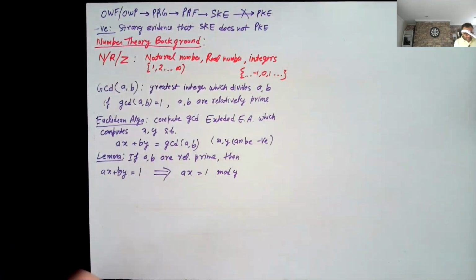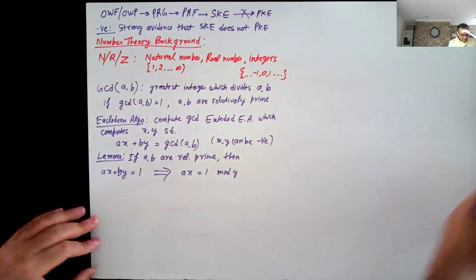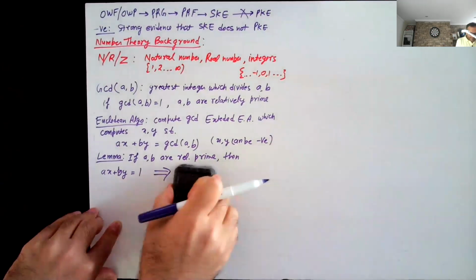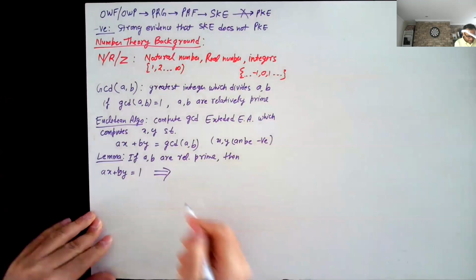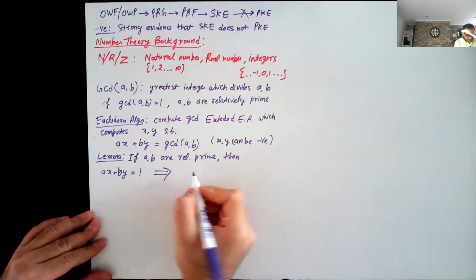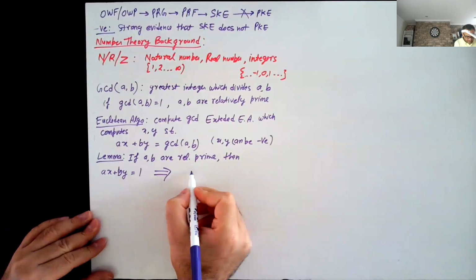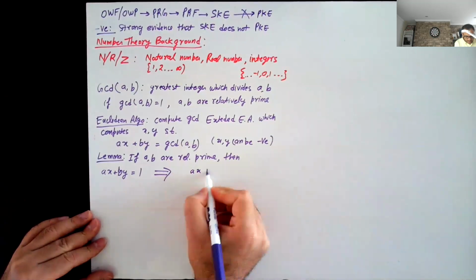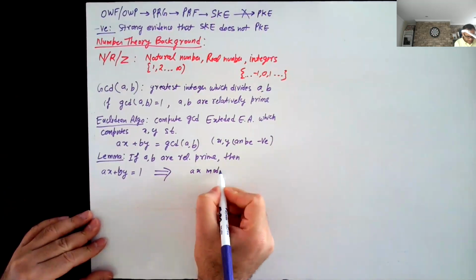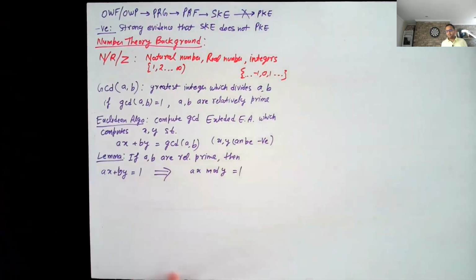Okay, so maybe let me write it differently. ax mod y is 1. I'm sure that most of you have seen modular arithmetic.